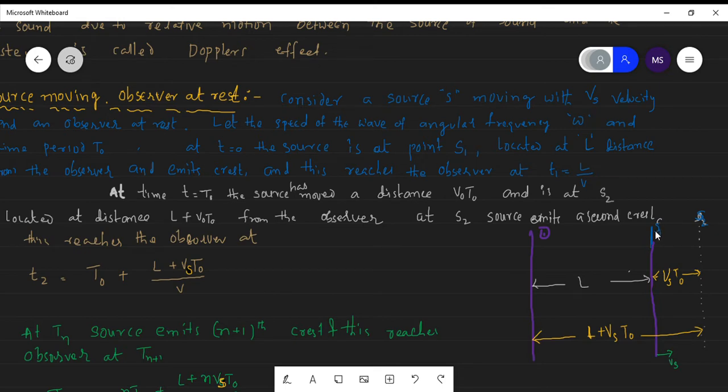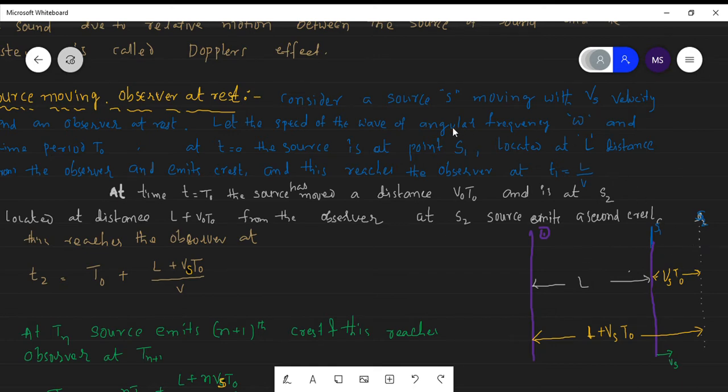The source generates the sound. Vs is the velocity of the source, and V is the velocity of the sound that is released by the source. The source generates one sound. That sound is moving like this and moving like this also.